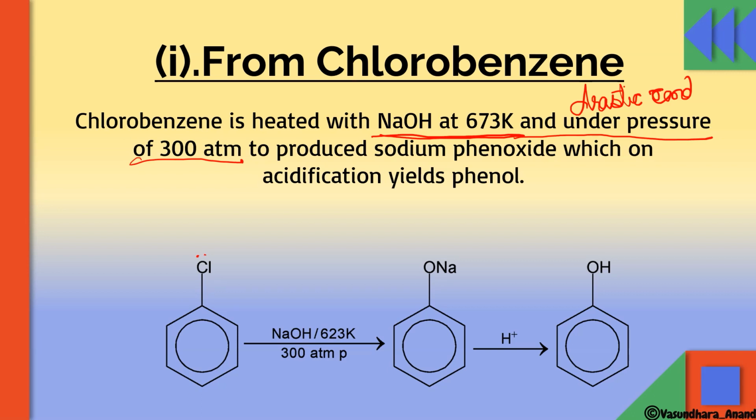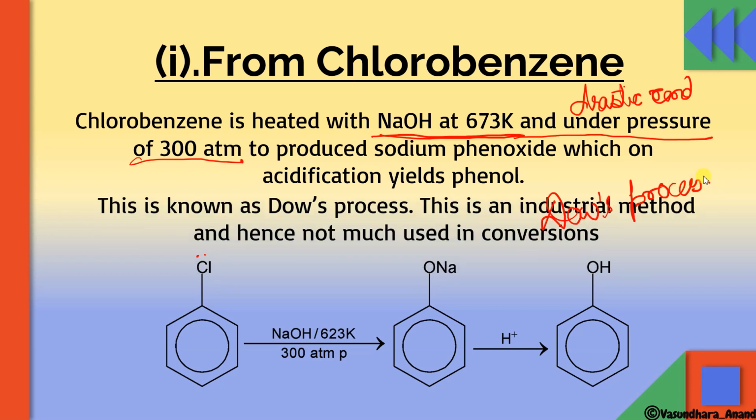But if the conversion is benzene to phenol, avoid using this equation, because it cannot be used in general conditions, so in conversions we don't prefer it. This reaction is called Dow's process. It is an industrial method and hence not much used in conversions.